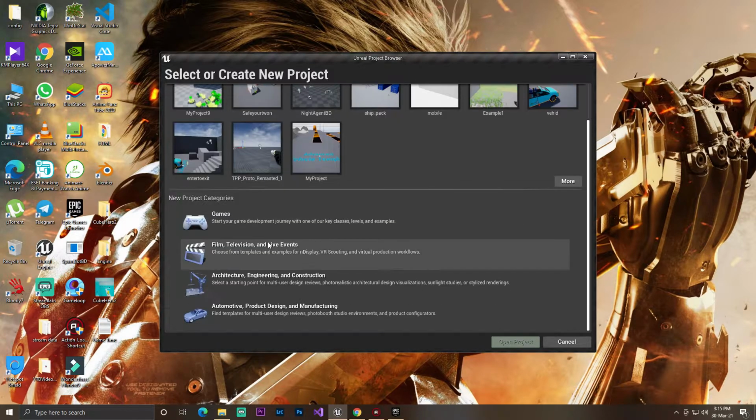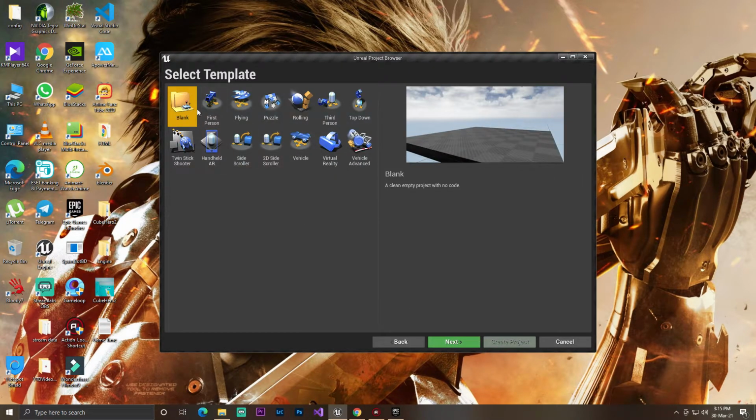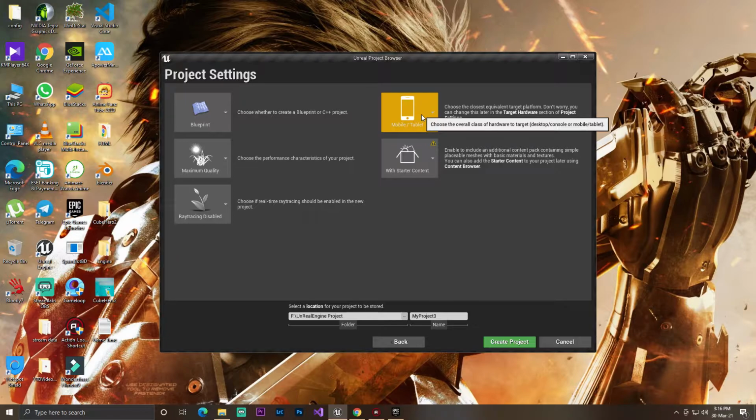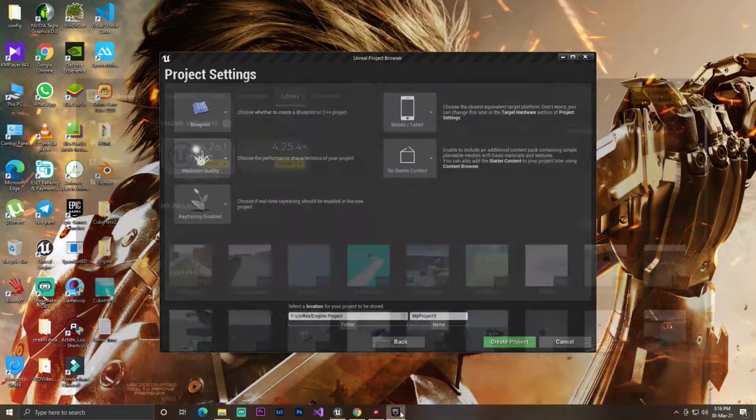So once that is done, let's click on game next, and you can set any one. I'm setting a blank project, click on next, then set it to mobile. Make sure your platform target is mobile or it will not be supported. Then also make sure that the content and assets you use support Android.